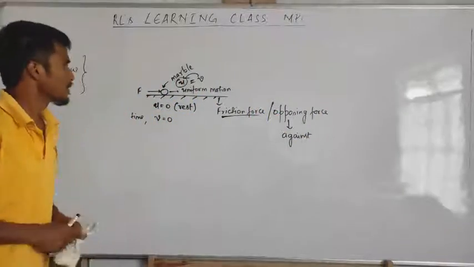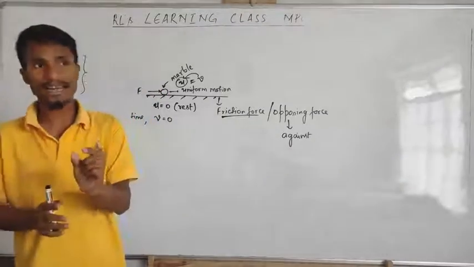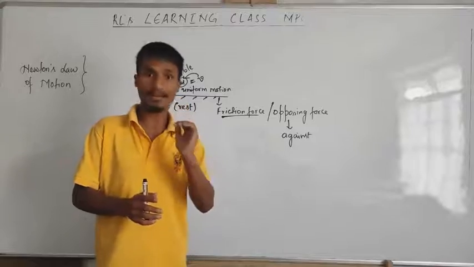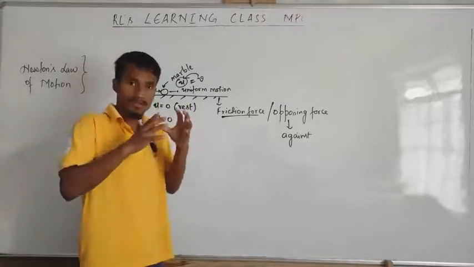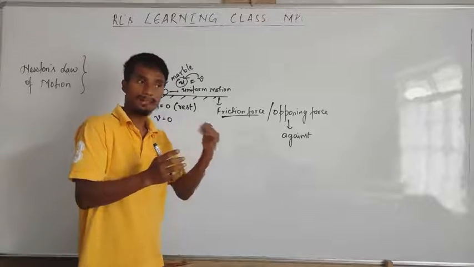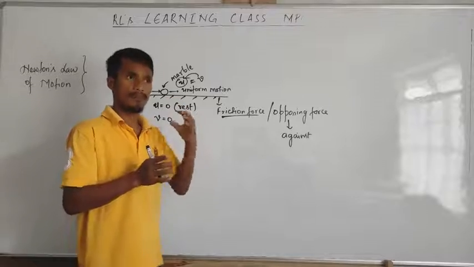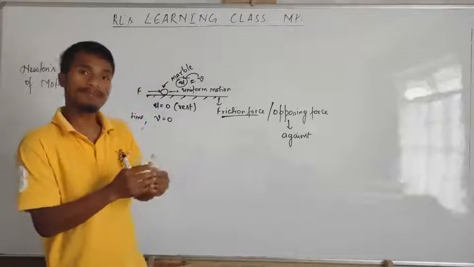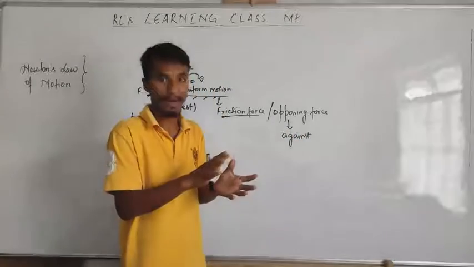Now you got what Newton's first law is. It states that when an object is at rest, it will remain at rest until and unless some external unbalanced force is applied, or when an object is in uniform motion, it will keep on moving with uniform motion until and unless some external force is applied.